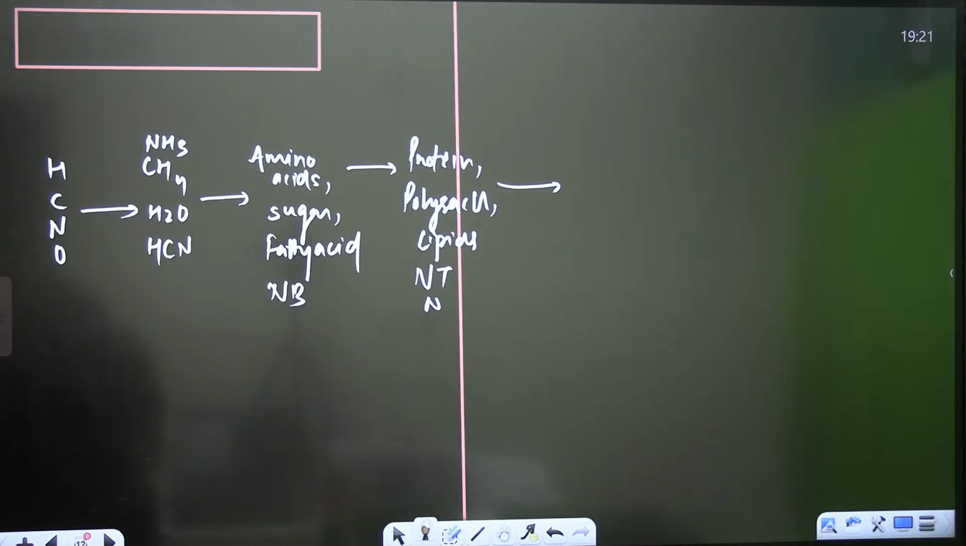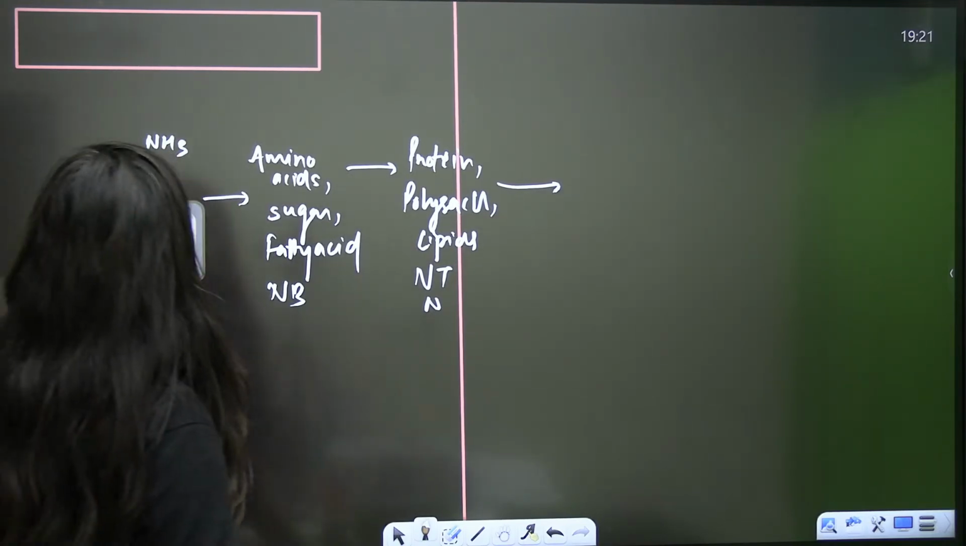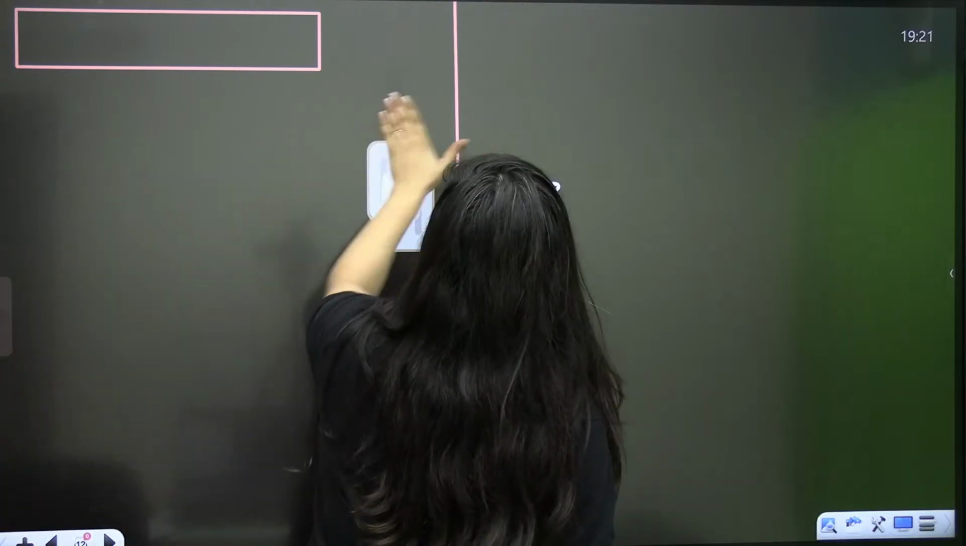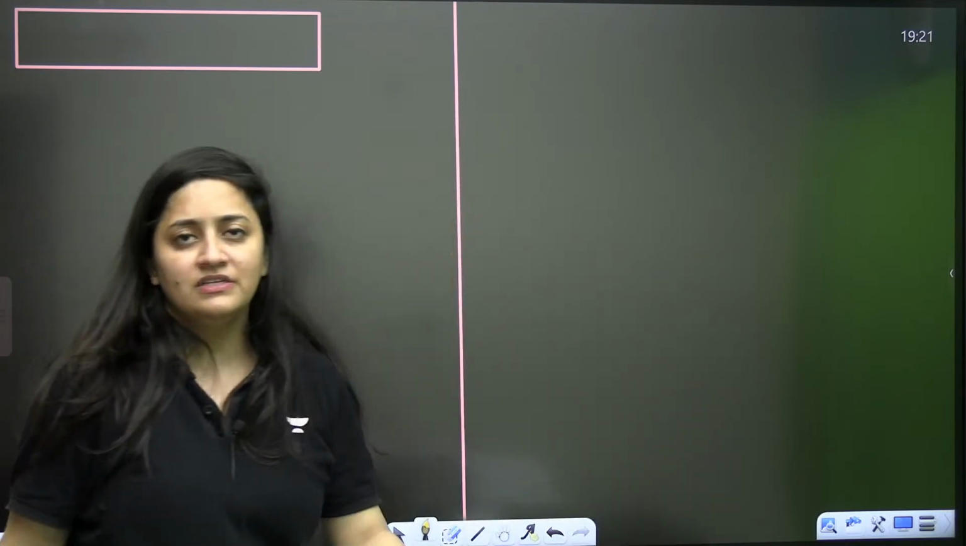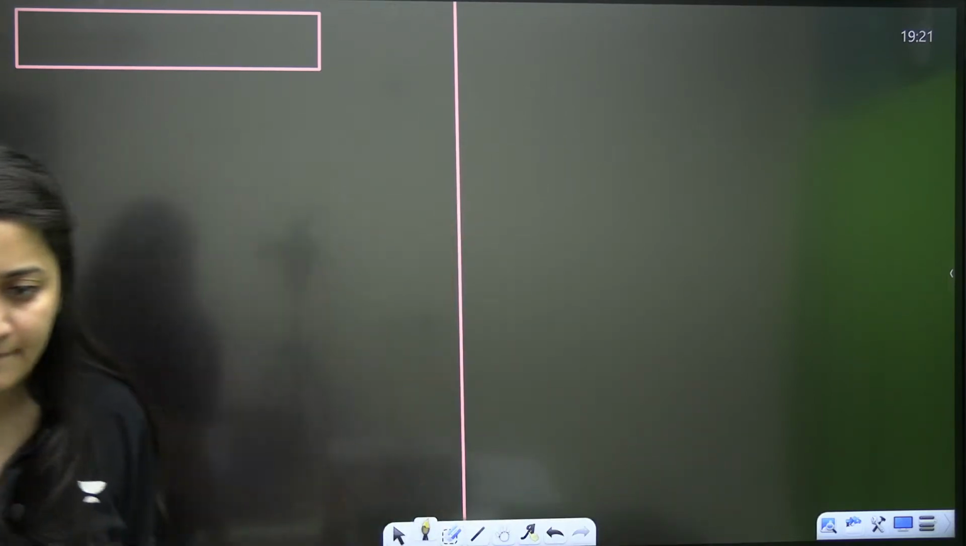So before starting the biological evolution, can I explain something here? Before starting the biological evolution, can I tell you about the experimental proof of this chemogeny?